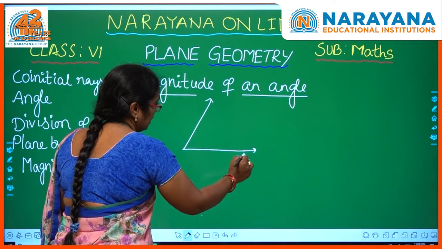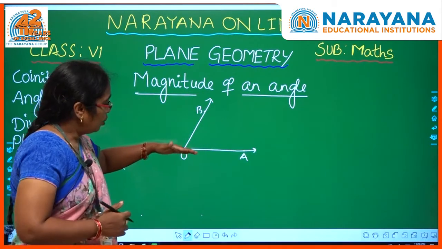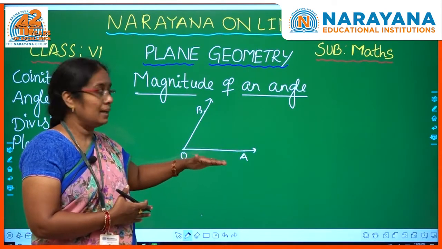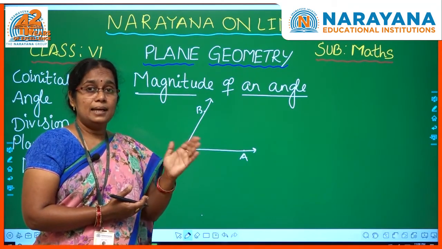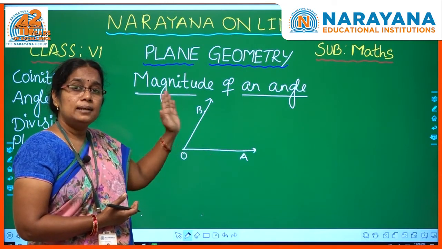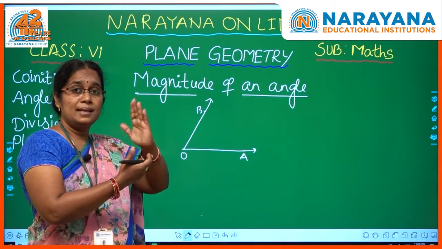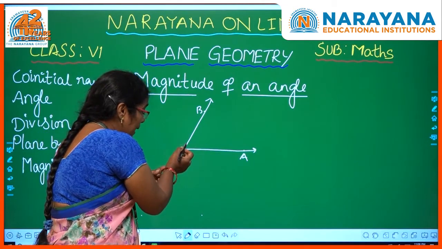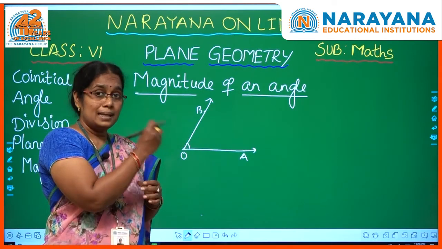Let me consider an angle AOB, and suppose OA ray is a fixed ray and OB ray is moving. So the moving ray is called the terminal ray. When this terminal ray is moving or rotating with respect to the vertex, then the angle will decrease or increase, isn't it? So that is called magnitude of the angle.